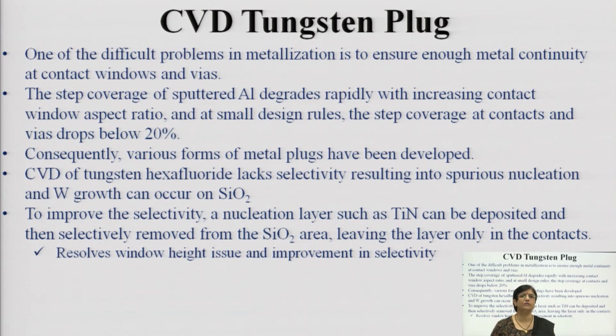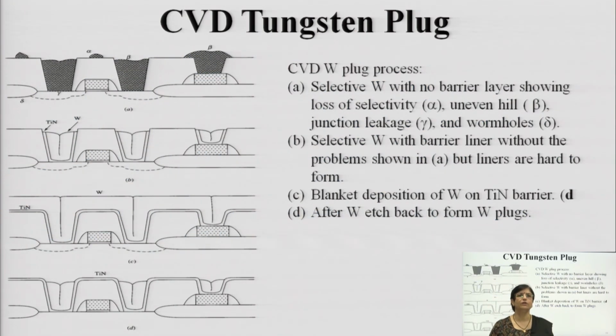The CVD of tungsten from tungsten hexafluoride lacks selectivity, resulting from spurious nucleation, and tungsten growth can occur on SiO2. To improve the selectivity, a nucleation layer such as titanium nitride can be deposited and then selectively removed from the SiO2 area, leaving the layer in the contacts. This will resolve the window height issue and improve the selectivity. So, this is how the tungsten plug is put in.